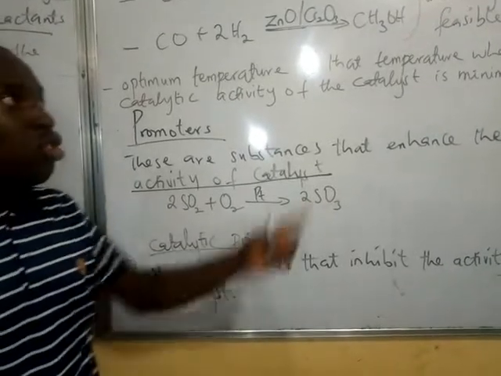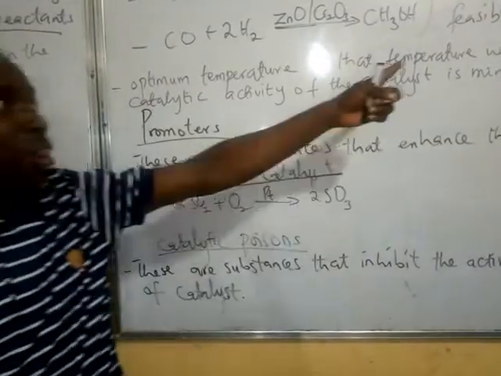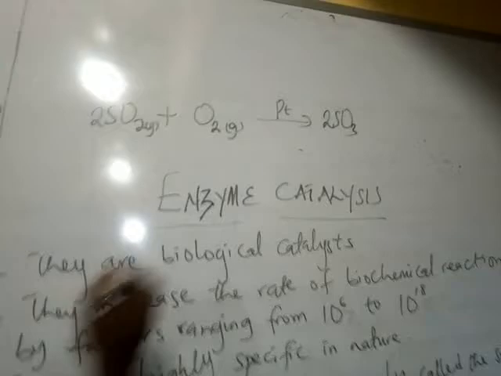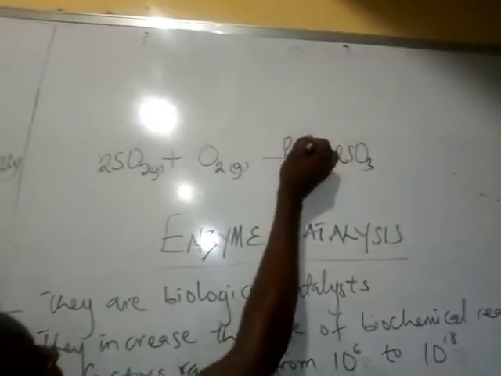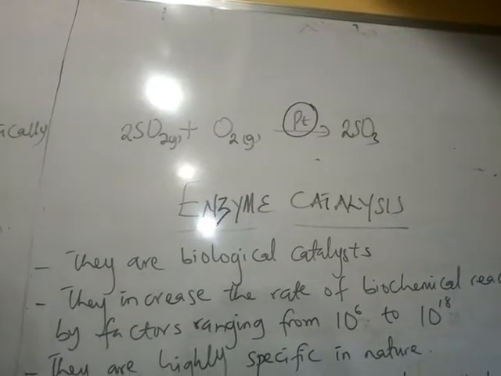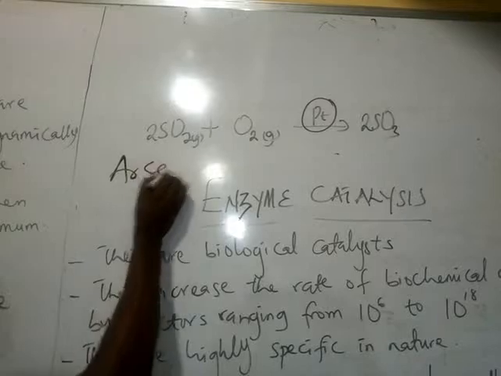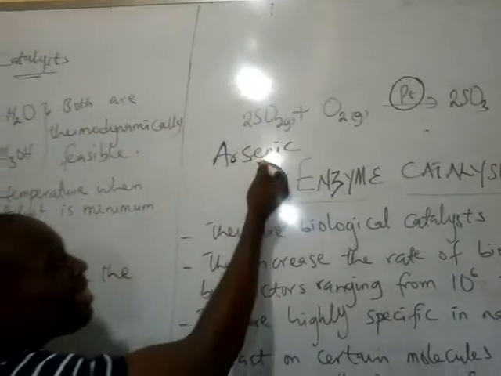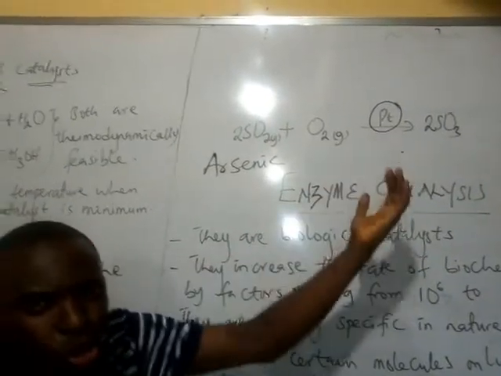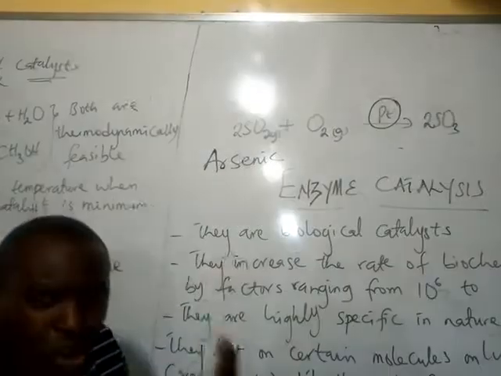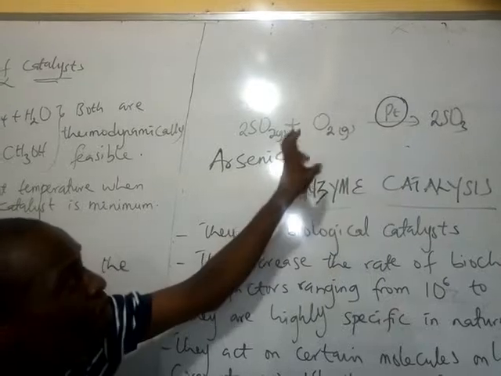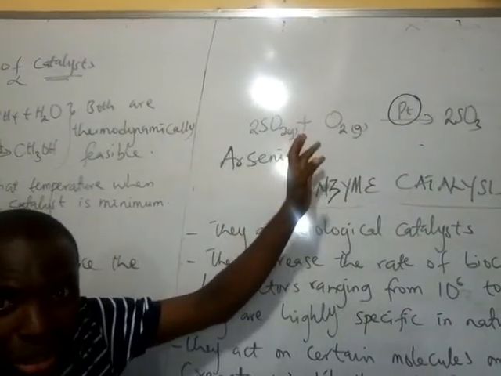A very good example is the reaction you can see right here, which is being catalyzed by platinum. When the catalyst is in excess, a substance like arsenic oxide, sometimes arsenic, is added to the active site of platinum to reduce the activity of this catalyst, thereby affecting the rate of this chemical reaction.